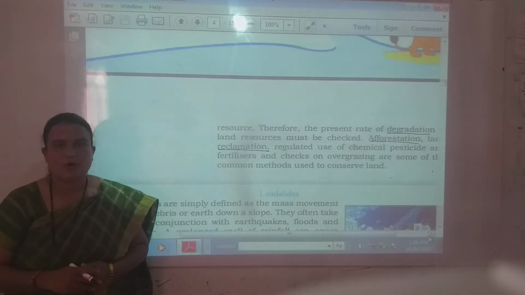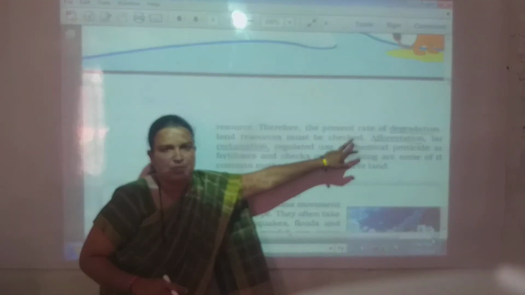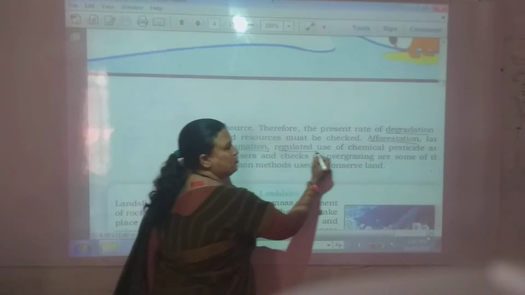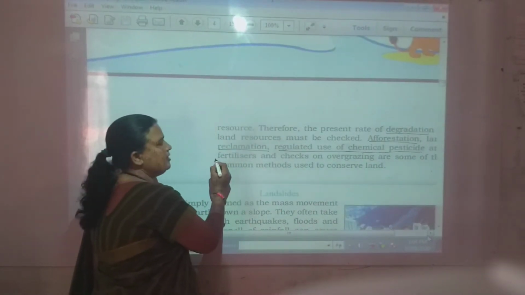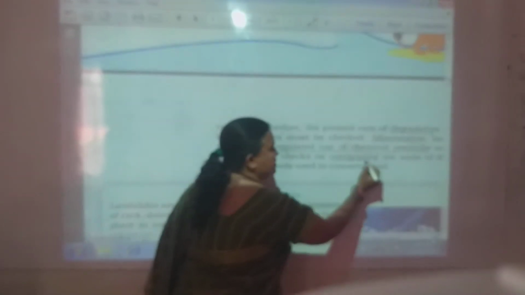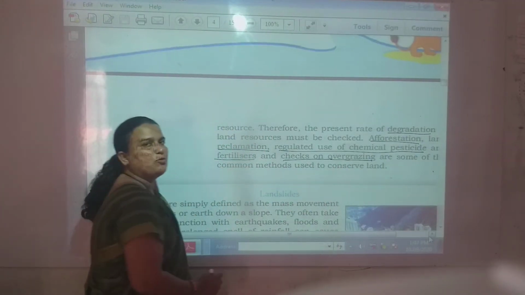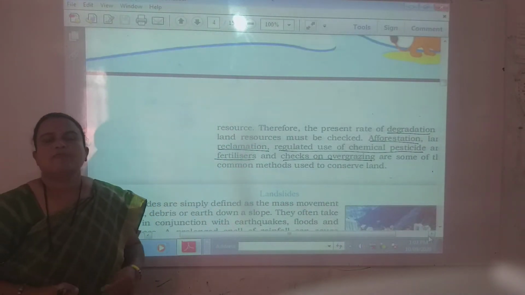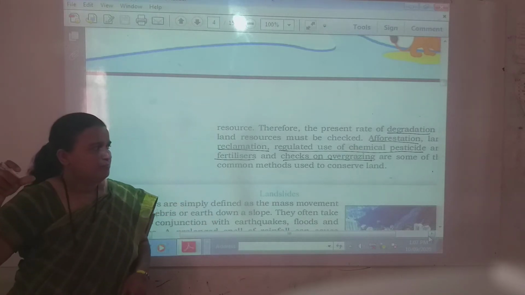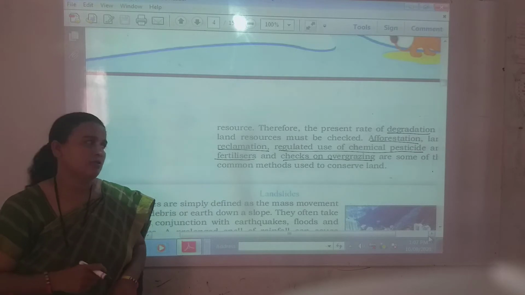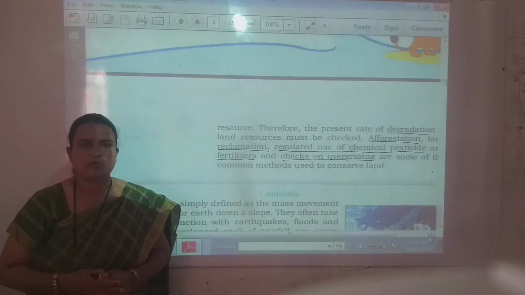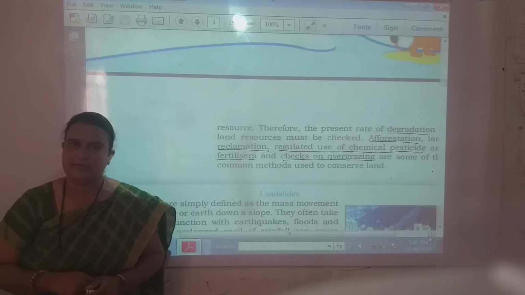So which are the common methods? Afforestation, land reclamation, regulated use of chemical pesticides and fertilizers, as well as checks on overgrazing. These are some of the important methods to protect land resource from land degradation.